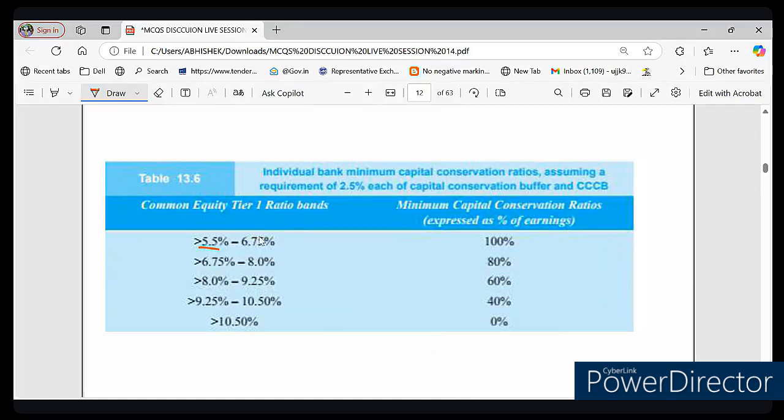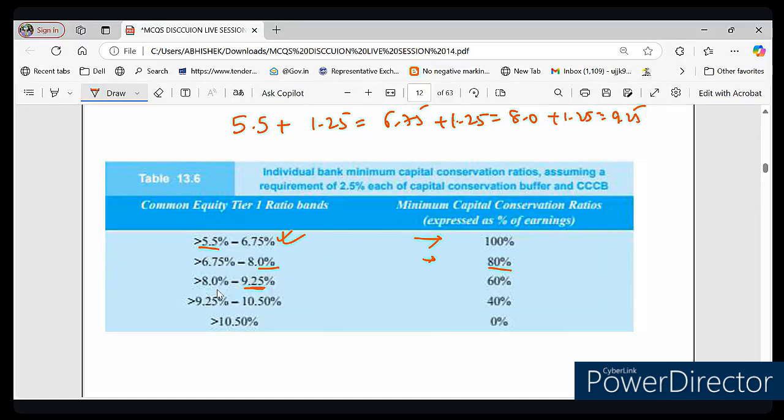You start with 5.5, right? You start with 5.5 and you add 1.25, you will get 6.75. So this is this one. And from 5.5 to 6.75, the minimum capital conservation buffer is 100%. Now you add a further 1.25 to 6.75, you will get 8.0. So here it is written 8.0. And for the range 6.75 to 8.0, the CCB is 80%. Now you further add 1.25, you will get 9.25, which you can see here.